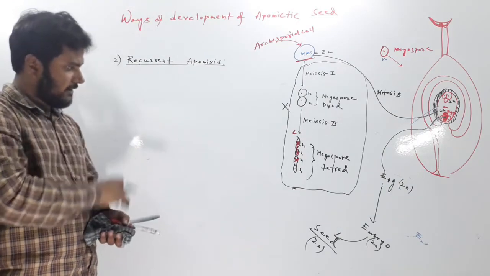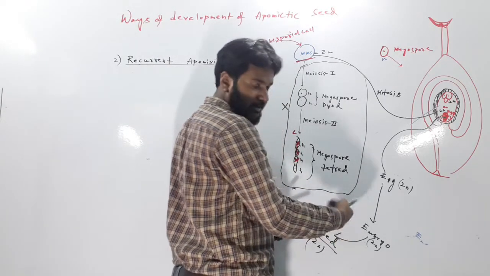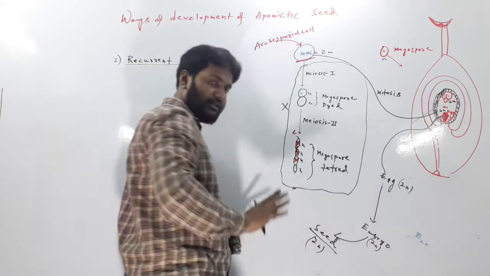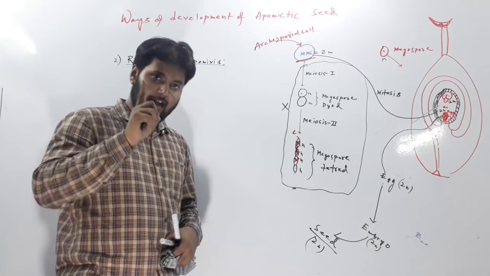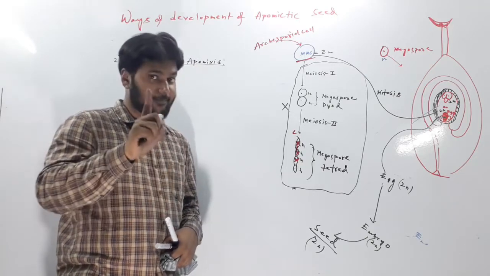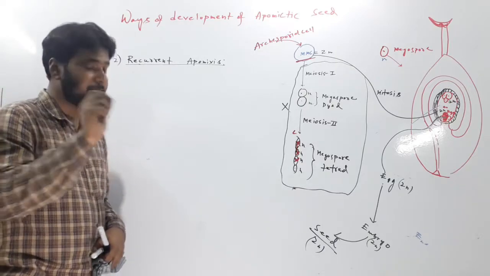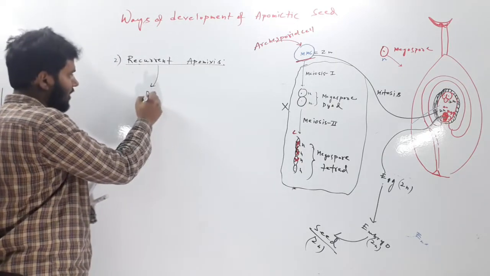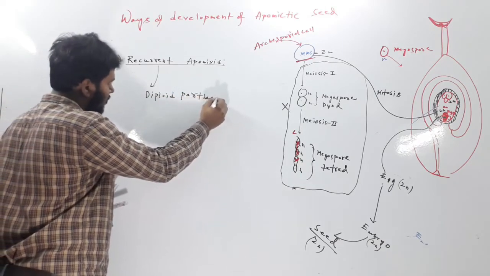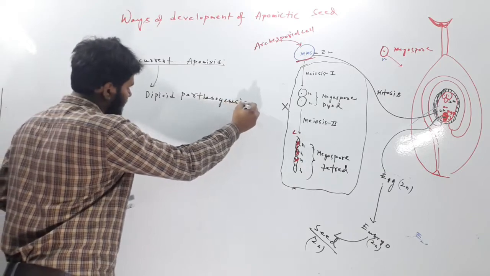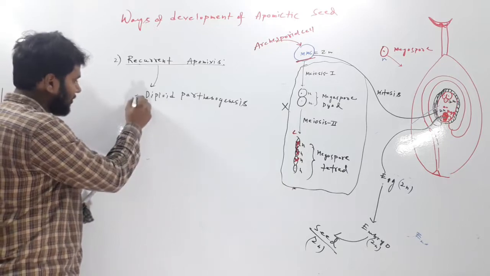Here you can see, the embryo is being formed from the egg directly without fertilization. So this is also one type of parthenogenesis. But here the embryo which has been produced is diploid. So this recurrent type of apomixis may be called diploid parthenogenesis. This is also called gametophytic apomixis.